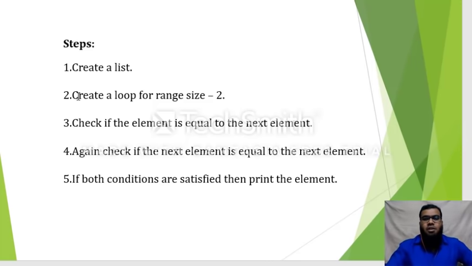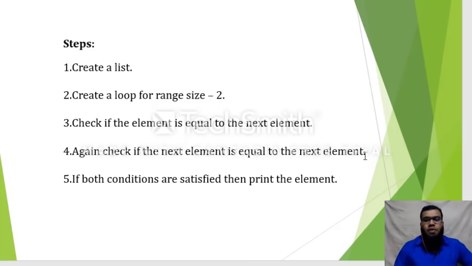So that is what the second statement means: create a loop for range size -2. Next, check if the element is equal to the next element, as I have explained. The first 2 numbers will be checked, are they equal or not? Again check, the fourth step is to check if the next element is equal to the next element.